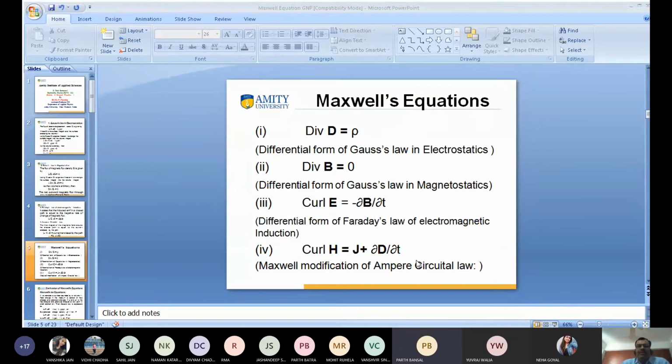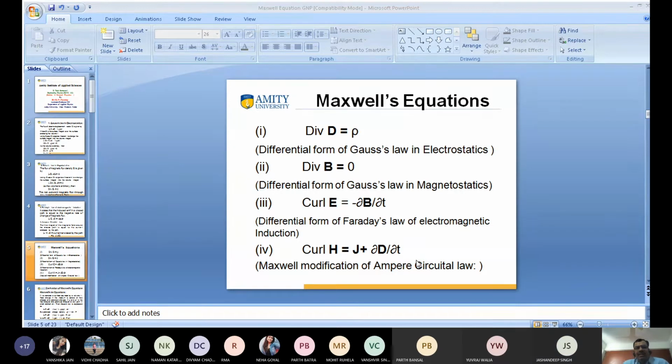So all of you should remember all four equations. What is the first equation, Mr. Jasandeep? Divergence of D is equal to rho. Very good. Divergence of D is equal to rho. This is the first equation. Very good.